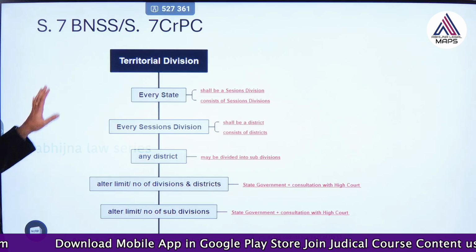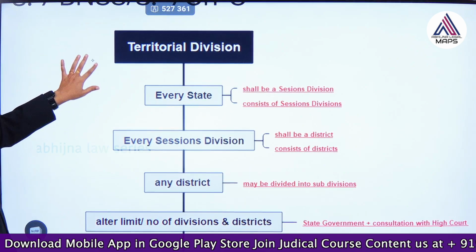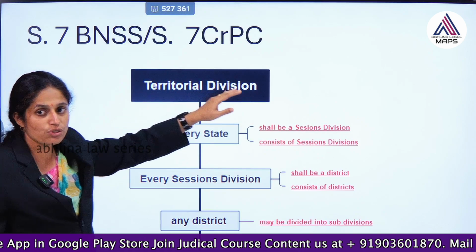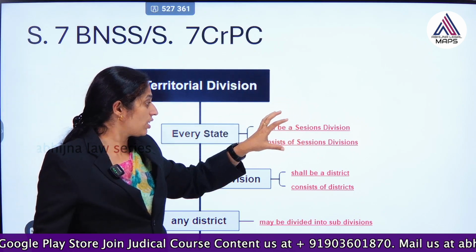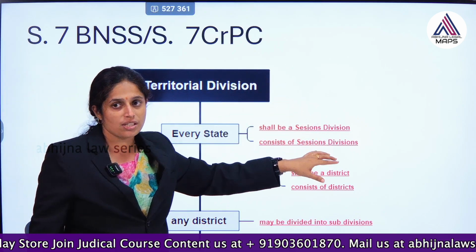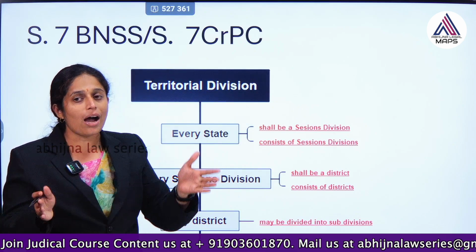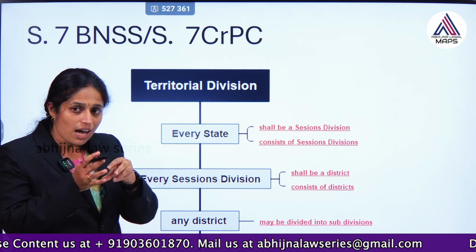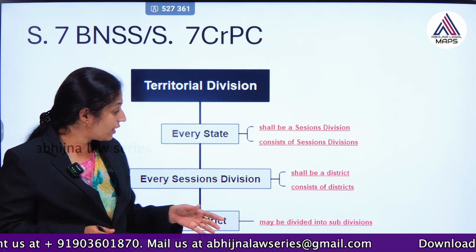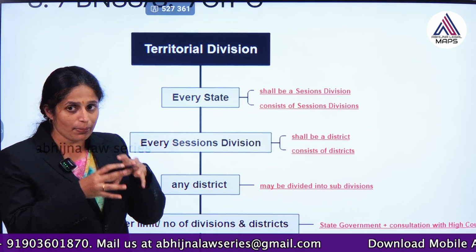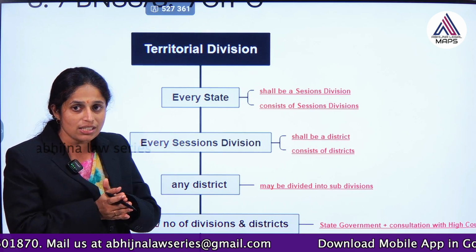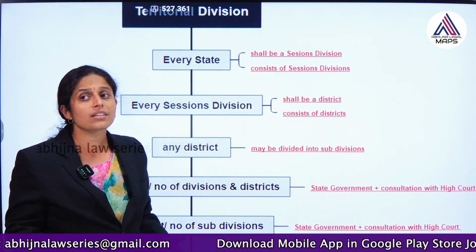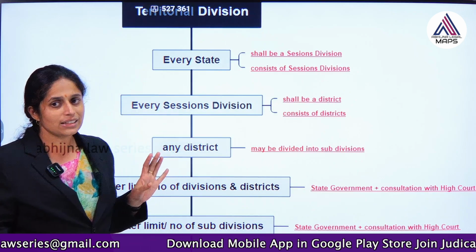See here again the same thing. If they have been territorially divided, every state shall be a sessions division, and every session division it consists of session divisions. So, there may be one division, or it may have several sessions divisions, and every session division again it shall consist of a district. It could be a separate district, or it may consist of several districts, and any district it may be divided into subdivisions again, right. So, this is the classifications.